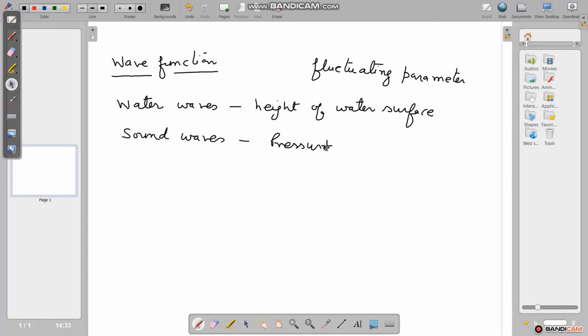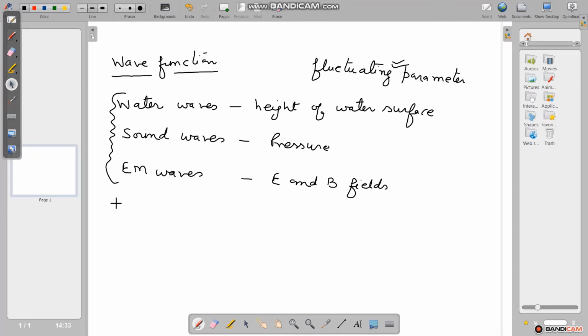Similarly, if electromagnetic waves are propagating in the medium, then the electric field and magnetic field both are fluctuating. It means for the propagation of waves, we require a parameter which is fluctuating.